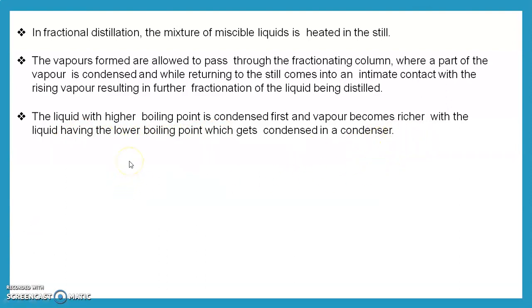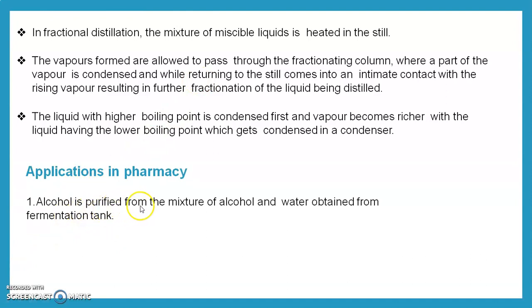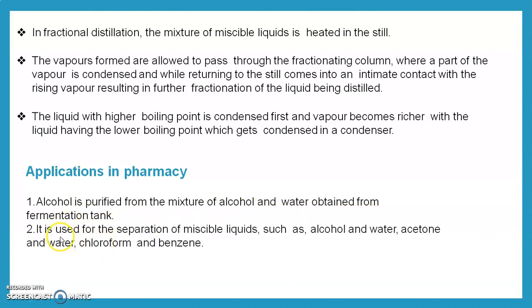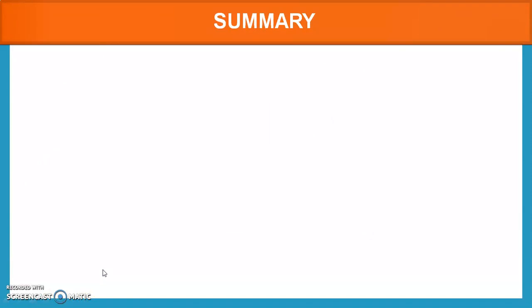That means the higher boiling point liquid gets condensed first, and the remaining is the liquid which has the lower boiling point, and in this way they can be separated. Application in pharmacy: alcohol is purified from the mixture of alcohol and water obtained from the fermentation tank. It is used for the separation of miscible liquids such as alcohol and water, acetone and water, chloroform and benzene.